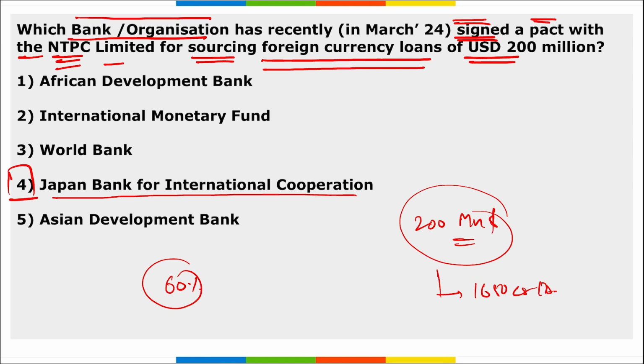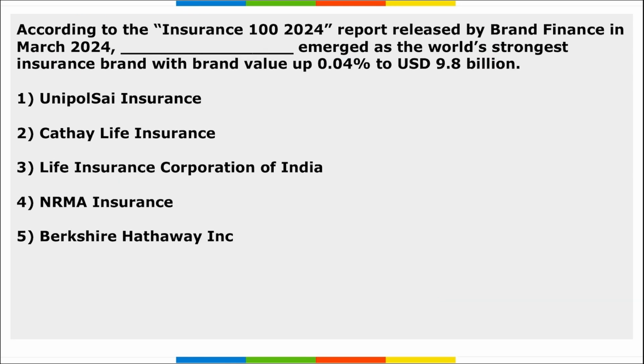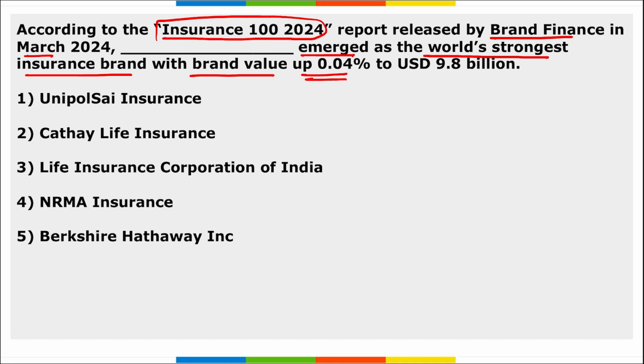banks under JBIC guarantee. Next, according to the Insurance 100 2024 report released by Brand Finance in March 2024, Dash emerged as the world's strongest insurance brand with brand value up by 0.04% to $9.8 billion. So coming back, the Insurance 100 2024 report was released by Brand Finance, and the one that emerged as the world's strongest insurance brand is your Life Insurance Corporation of India, that is LIC.